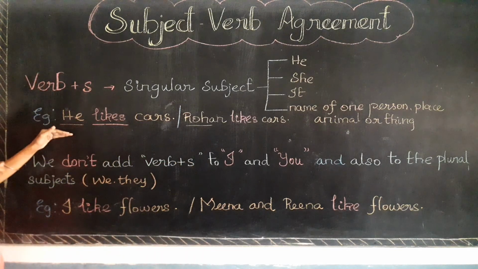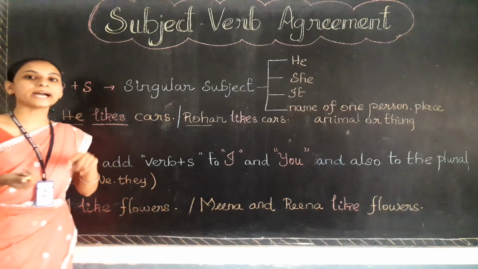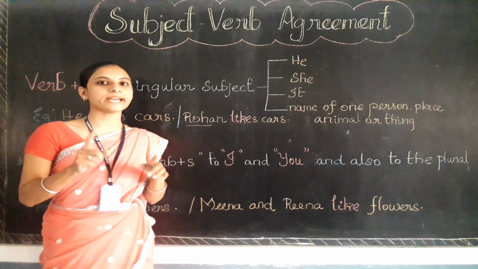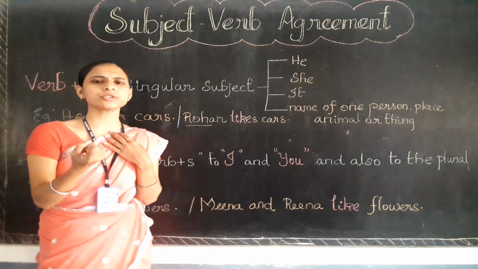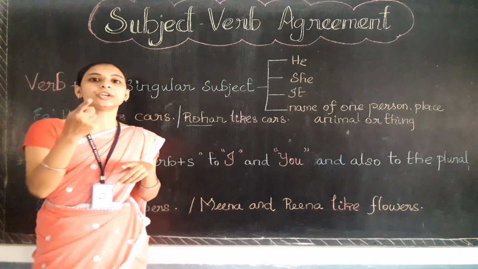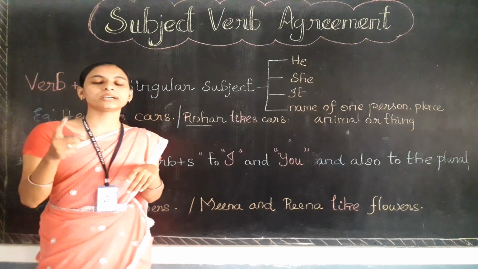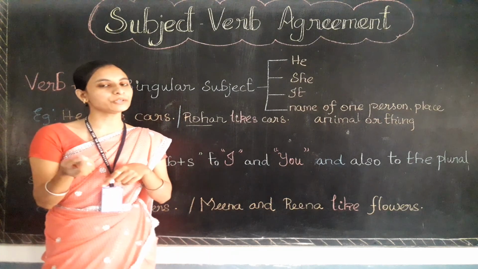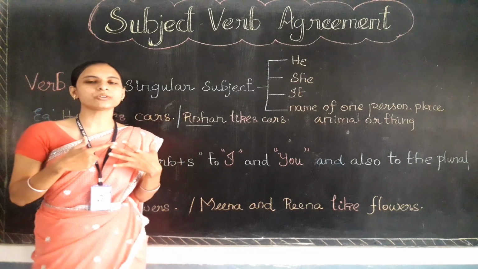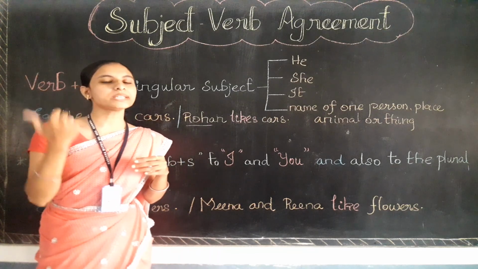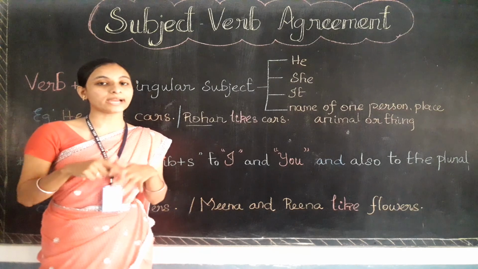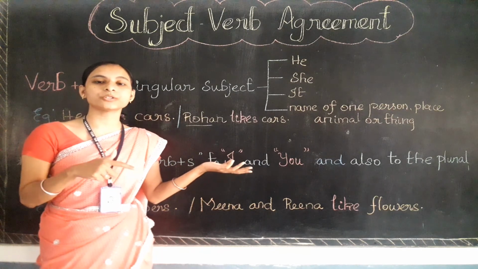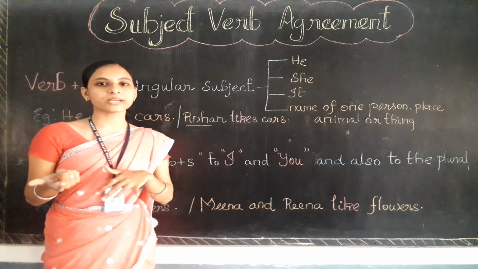Okay. So what about this subject I? It refers to a singular person only, right? I means 'na'. It also talks about only one person. You. The subject you here means 'unne na sollala, neen sollala, neengalum sollala'. So you may ask me the question, ma'am, for the subjects I and you, we need to add 's' only, no, because those two subjects also come in a way of singular only.